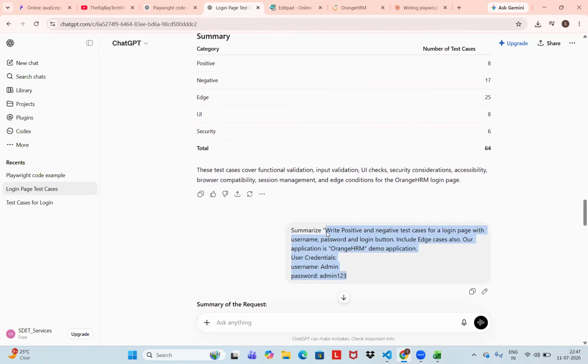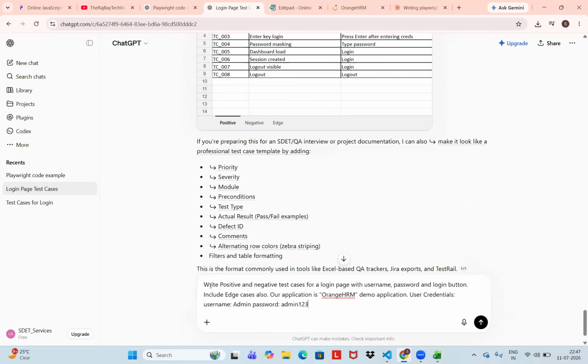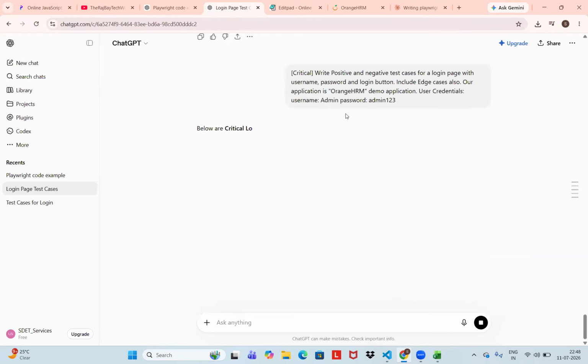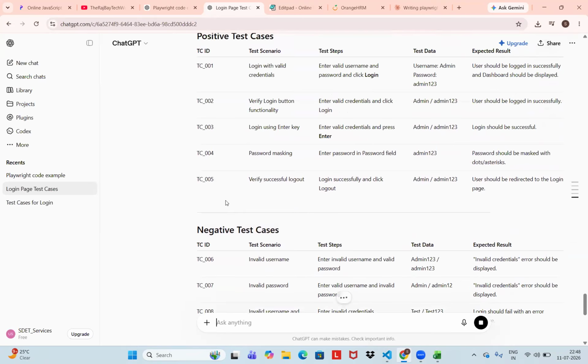Now my expectation got changed. I am giving instructions to the AI tool. So write positive test cases, right? Now I will give here in the prompt: just give critical scenarios. These are the tags, we call them metadata tags. Metadata critical, only critical, positive and negative test scenarios for this. Same copy paste, right? Critical. The test case count got reduced.